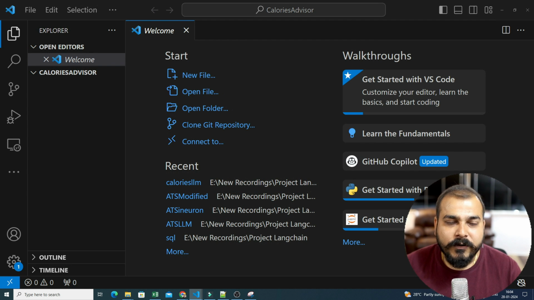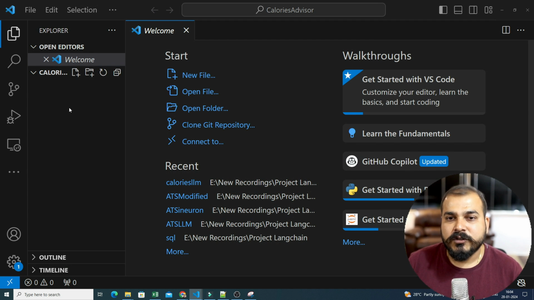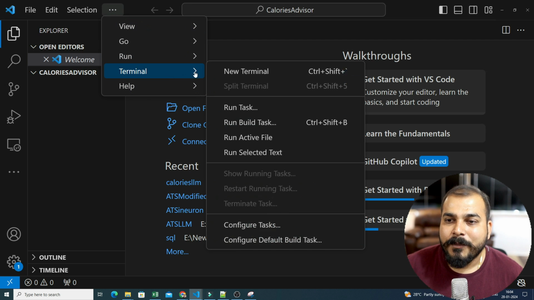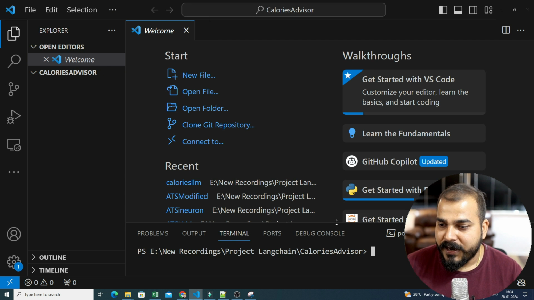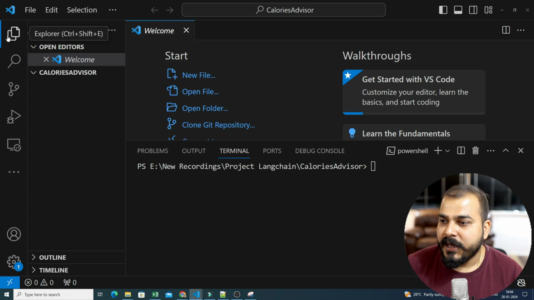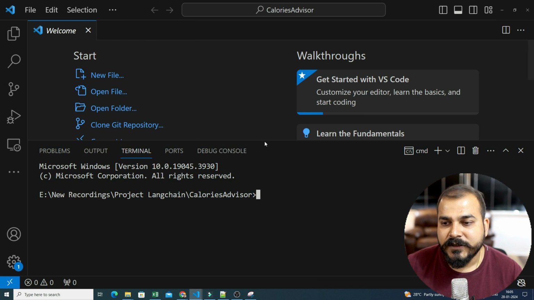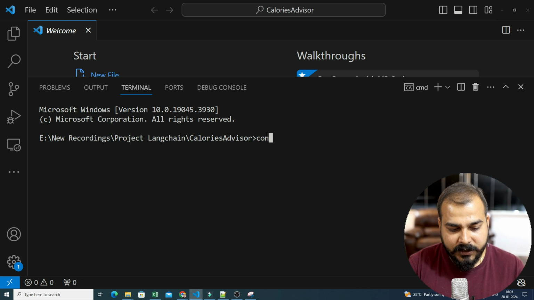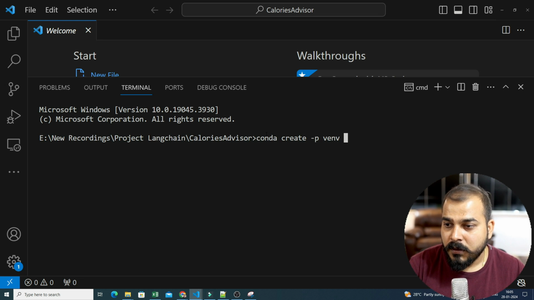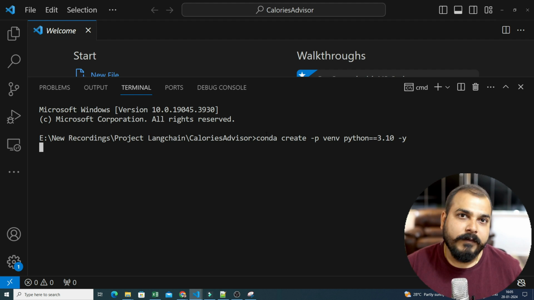We will do it completely from scratch, from creating an environment, as I usually upload all my project videos in this specific way, right? So first of all, I will go ahead and create a command prompt. First step is always to create an environment. So I will write conda create -p venv with respect to Python. And again, I'm going to use 3.10, and I'll give y.